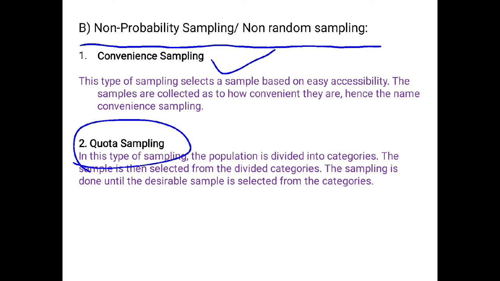This is called quota sampling. So here the quota is 40% women employees and 60% men employees. Based on your quota, you continue collecting samples, and once you reach your sample, you simply stop the process.